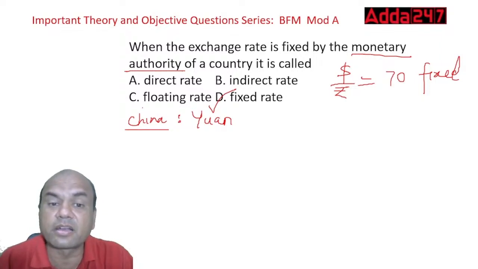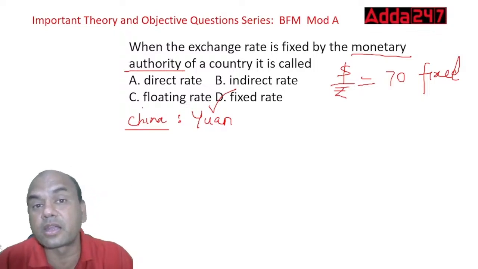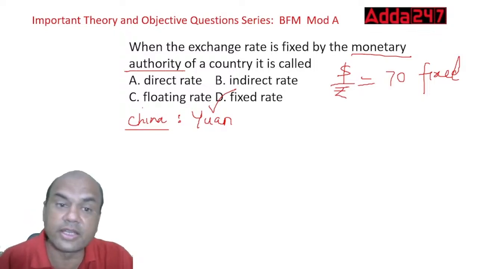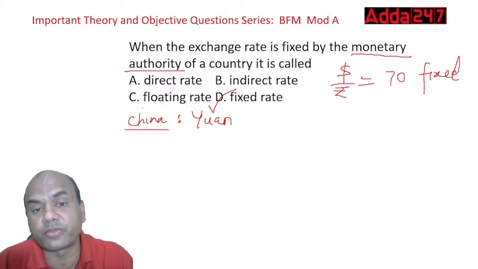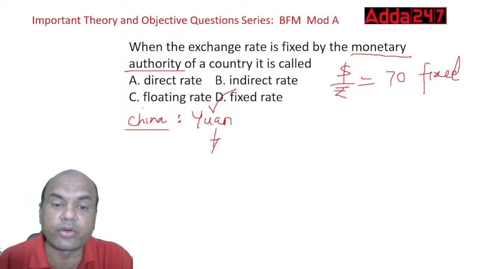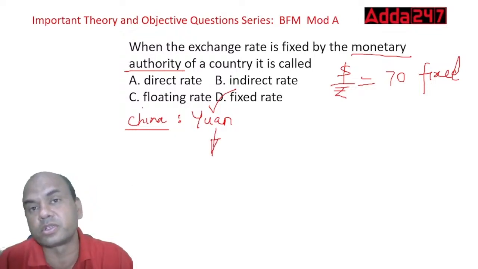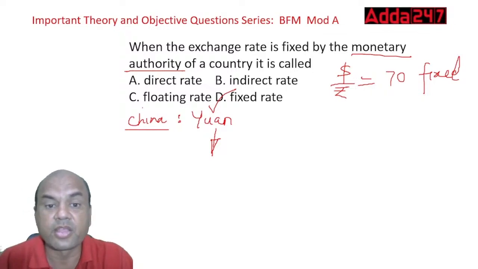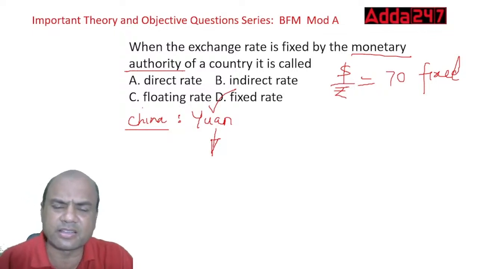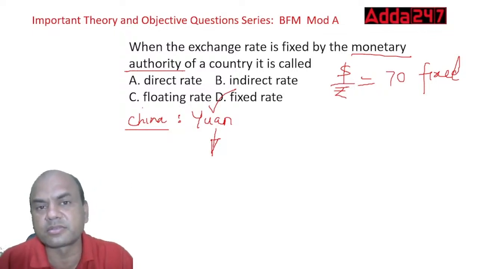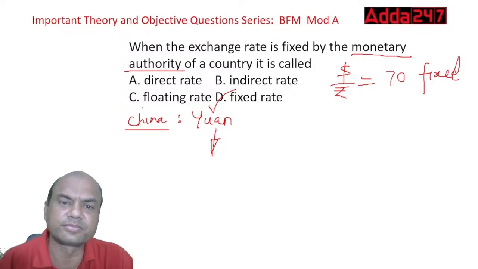It is an administered rate, meaning it is administered by the government, with direct interference. Whereas in India, it is not fixed by the RBI or anyone. It is based on demand and supply. China can reduce or increase the rate whenever the government decides. So this is known as an interfered rate. They say that yes, we are also a free floating currency, but nothing like that. It is fixed. Got it?